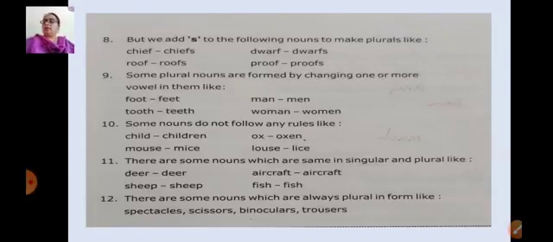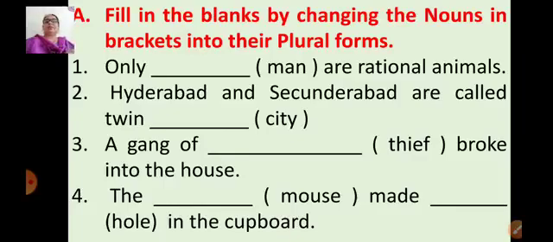Okay. Now let's see the activity based on this information we have gathered. Fill in the blanks by changing the nouns in brackets into their plural forms. You can see, children, in the sentences the blanks are given and one word is given in the bracket. So what we have to do? We have to write the plural form of that word.